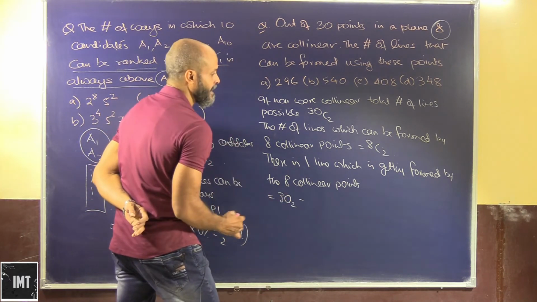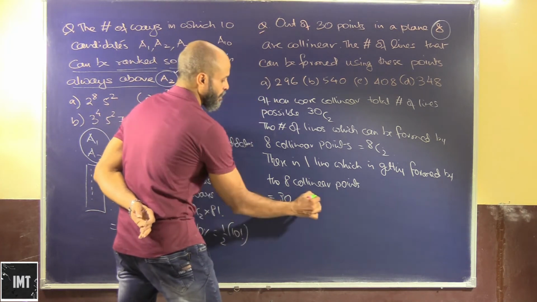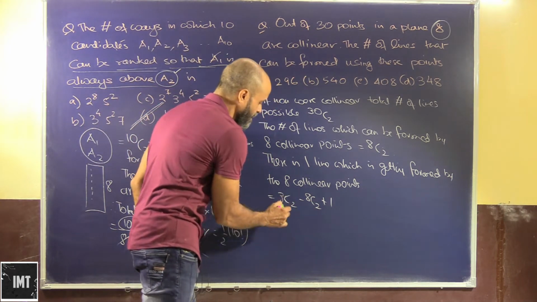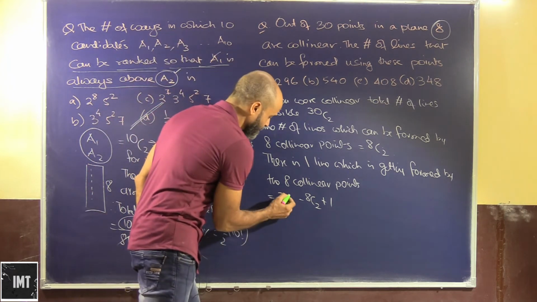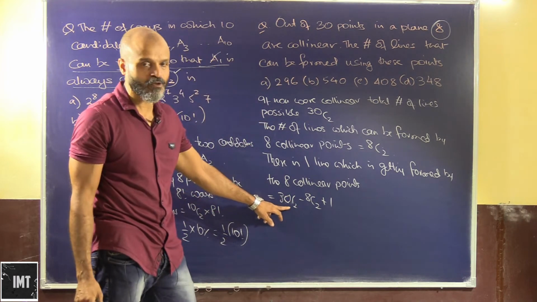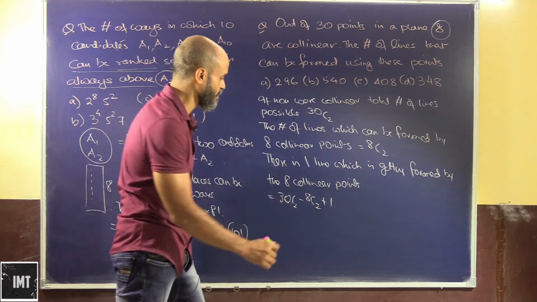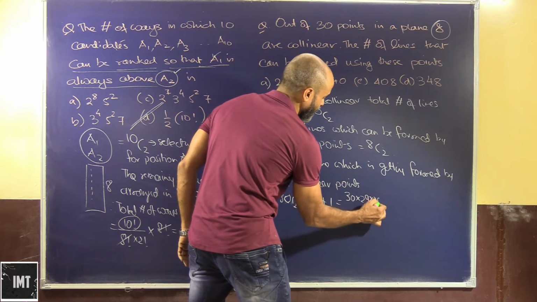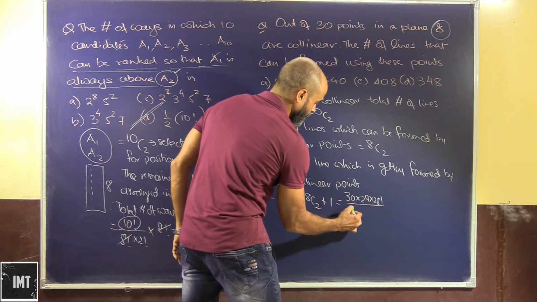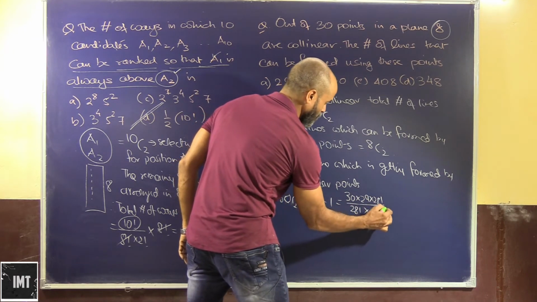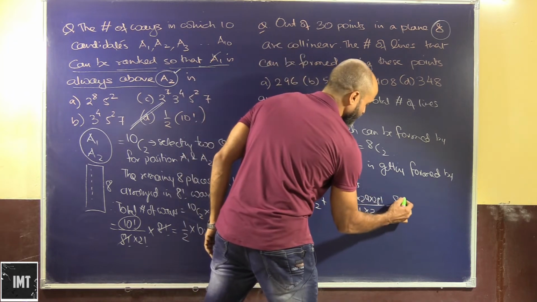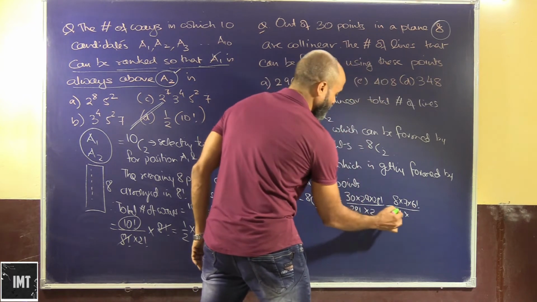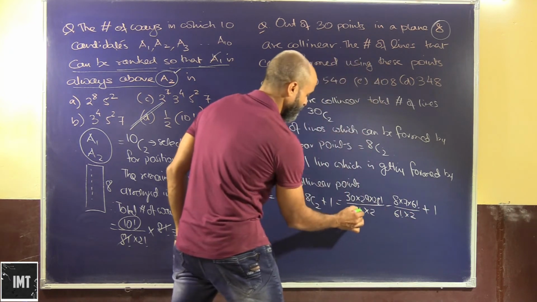So how would we do this? This would be 30C2 minus 8C2 plus this one. 30C2 is basically selecting those two, minus 8C2 plus 1. So this will be 30 into 29 into factorial 28 upon factorial 28 into 2, minus 8C2, that is 8 into 7 into factorial 6 upon factorial 6 into 2, plus 1.